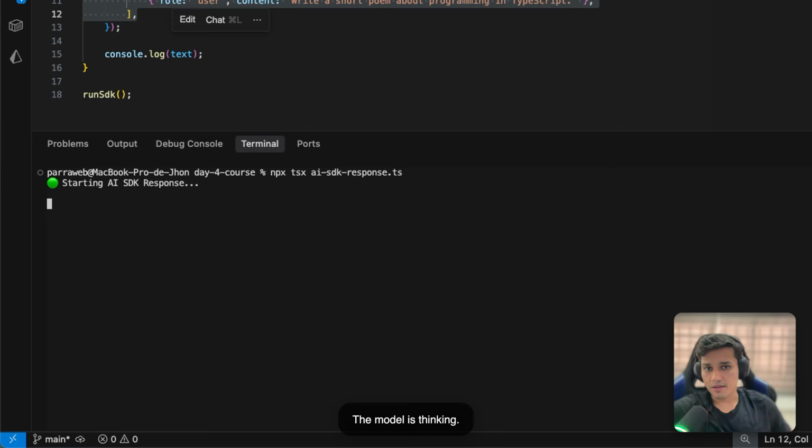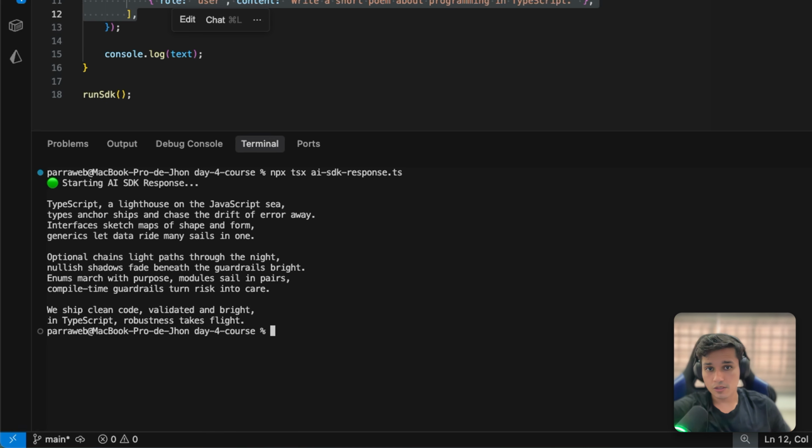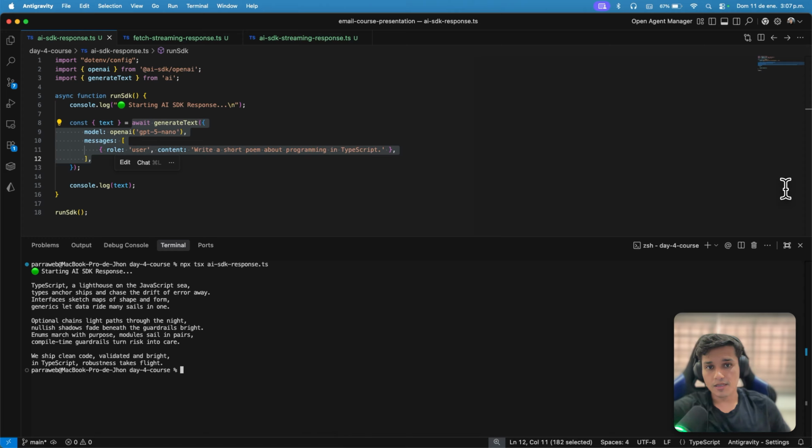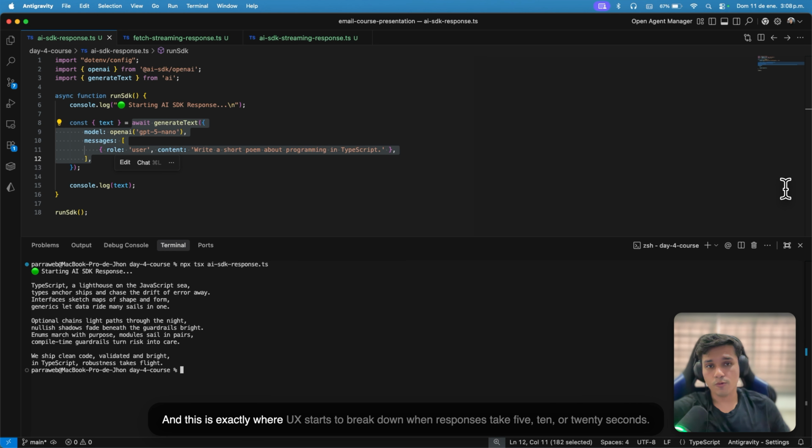The model is thinking, but from the user's perspective, absolutely nothing is happening. This works, but there is no streaming, no partial output, no feedback, just silence, followed by everything at once. This is the default mental model most developers start with, and this is exactly where UX starts to break down when responses take 5, 10, or 20 seconds.